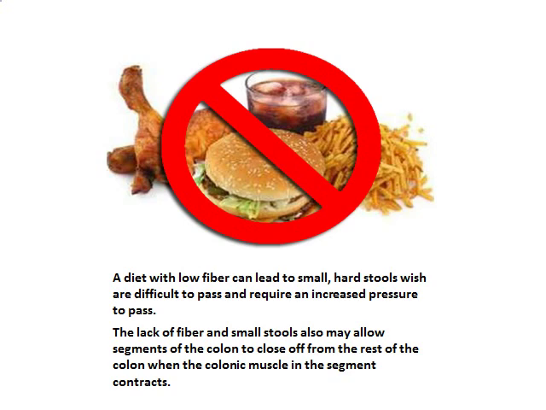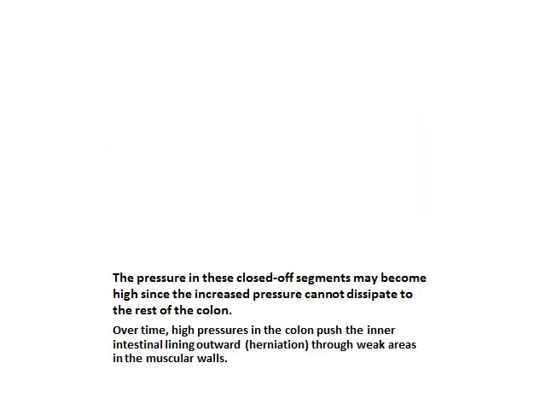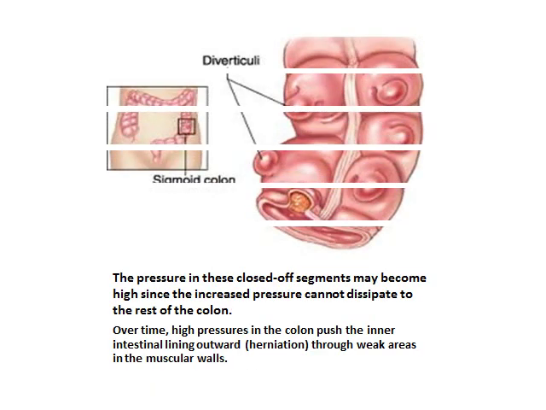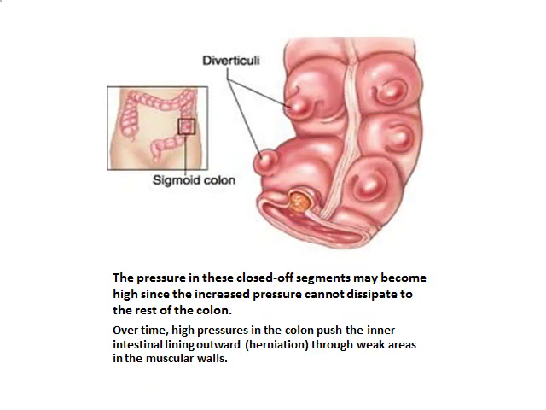When the colonic muscle in the segment contracts, the pressure in these closed-off segments may become high since the increased pressure cannot dispatch to the rest of the colon. Over time, high pressures in the colon push the inner intestinal lining outward, penetrating through weak areas in the muscular walls.